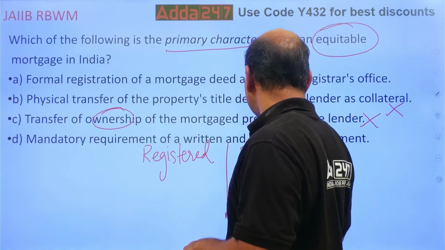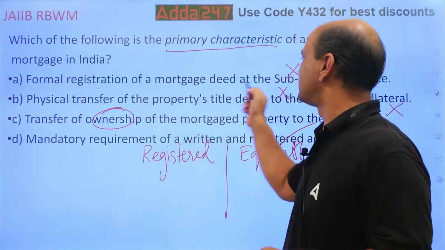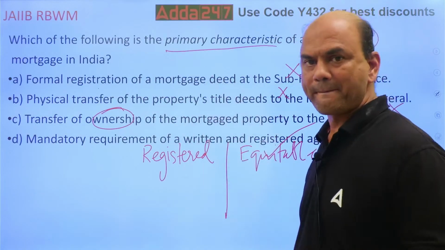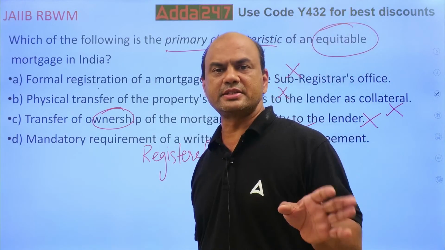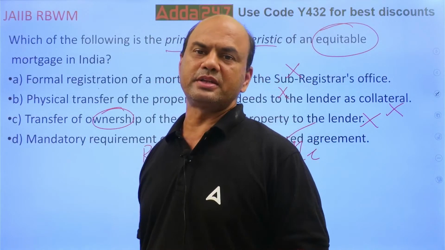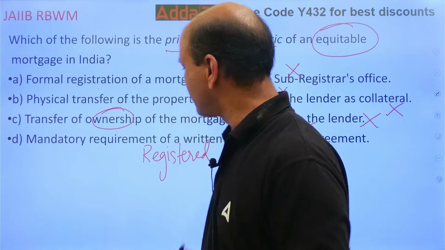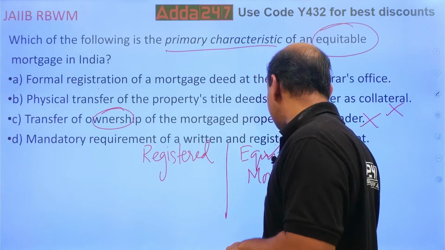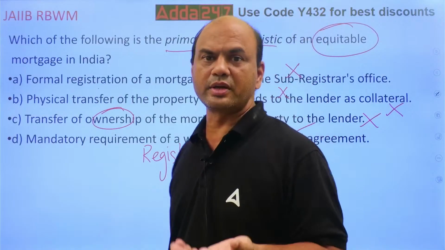In registered, you have to go to the sub-registrar office. See this part, formal registration, this is done in registered mortgage. Whereas in equitable mortgage, you don't have to do any registration at the sub-registrar office. But nowadays, what has been made compulsory is that if you do an equitable mortgage, at every month end you have to give a notice to the local sub-registrar that these equitable mortgages I have done.